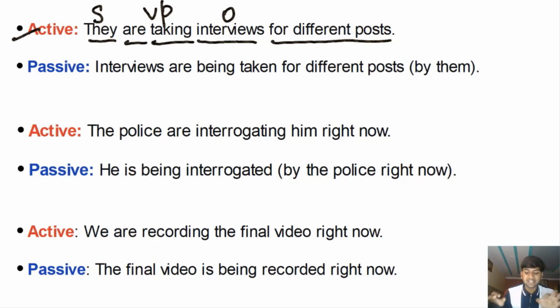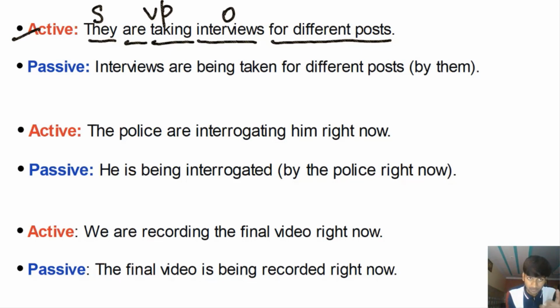So they are taking interviews for different posts. वो interviews ले रहे, all right? They are doing something. Now, if you want to focus on what is going on, क्या हो रहा है, you'll write the sentence in the passive voice. Interviews लिए जा रहे हैं अलग-अलग post के लिए, right? Now, I am not focusing on who is doing that. कौन इस काम को कर रहा है? I'm not focusing on that. I'm just talking about what is going on right now.